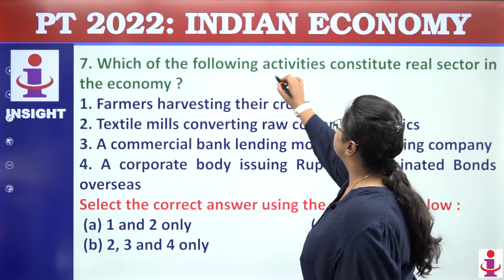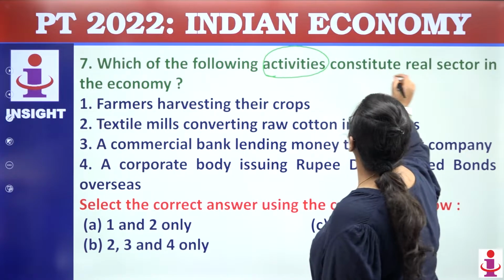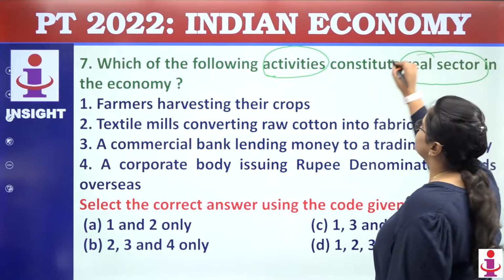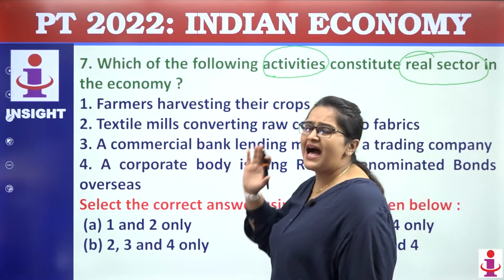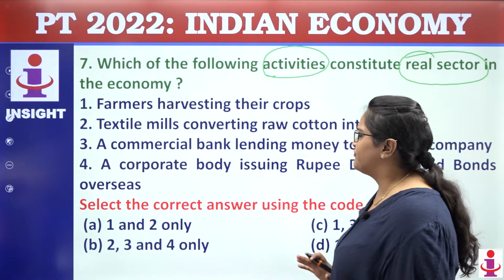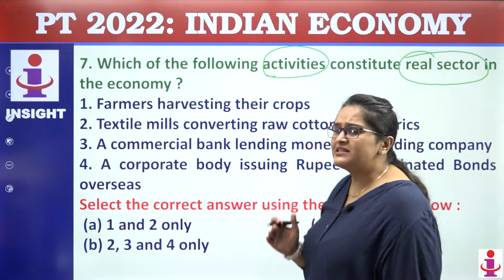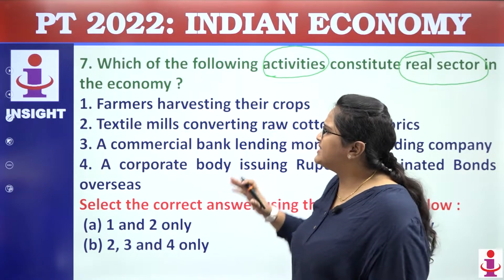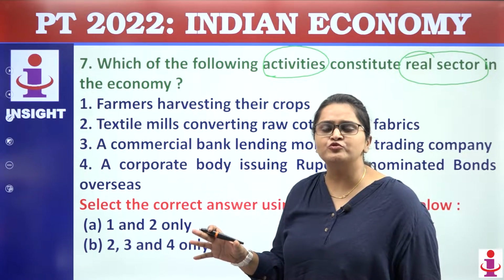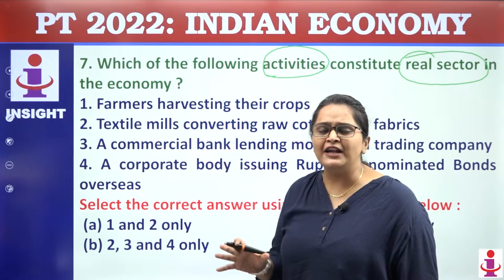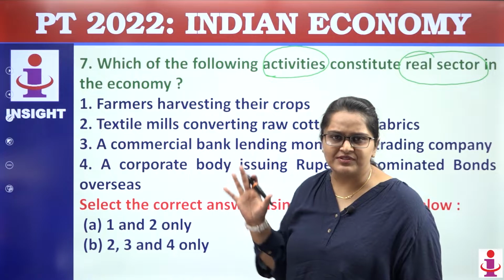Moving towards question number 7. Which of the following activities constitute the real sector in an economy? Which among the following are the parts of the real sector of an economy? So what is real sector? The real sector of the economy is that which deals with production, distribution, consumption and purchase of goods and services.